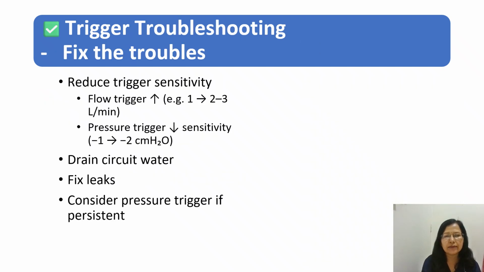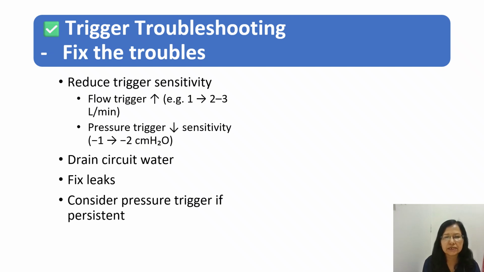So how do we fix this trigger? If we have set too sensitive a trigger, either flow trigger or pressure trigger, we have to reduce the sensitivity. If we have set the flow trigger at 1 liter per minute and the patient is auto triggering, the trigger is too sensitive, so we have to reduce the sensitivity. It means we have to go up to 2 to 3 liters per minute, and automatically the sensitivity will be reduced.